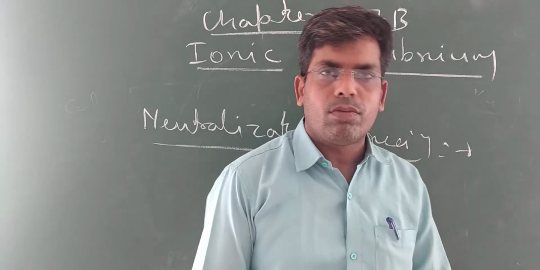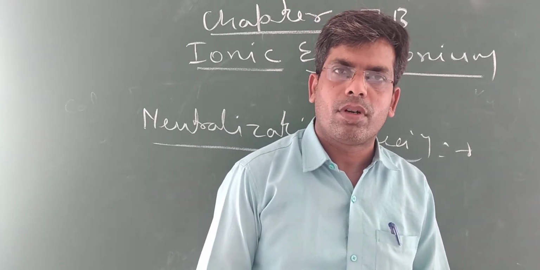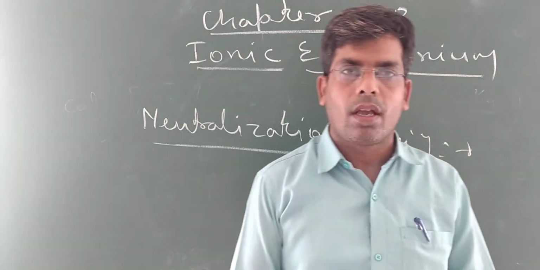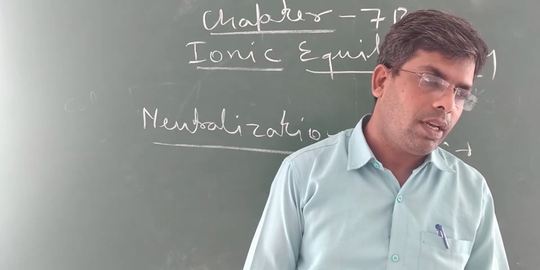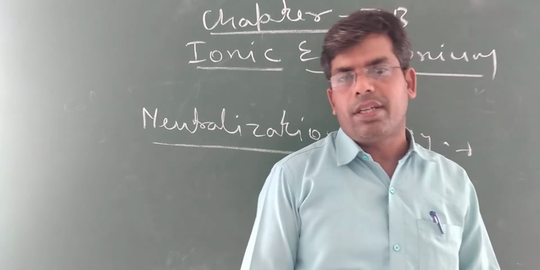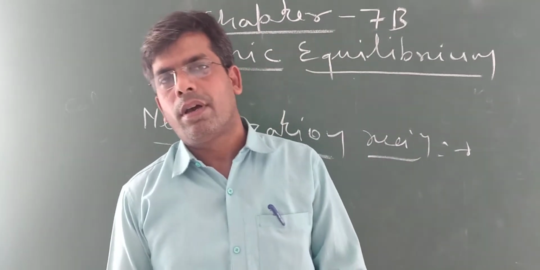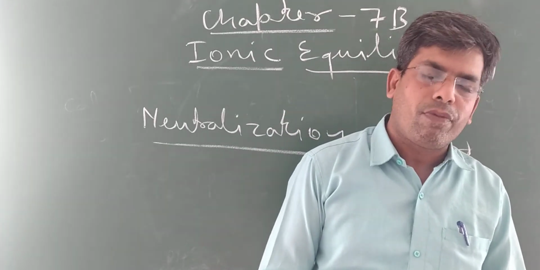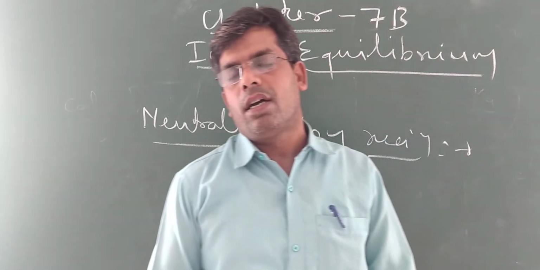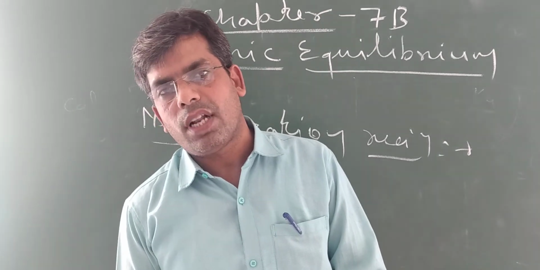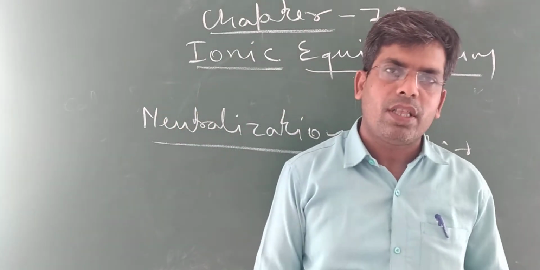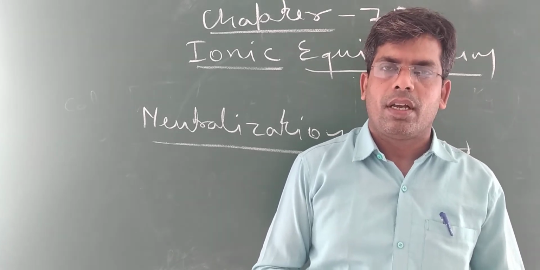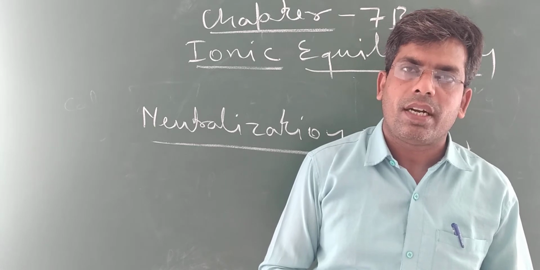But if we explain the neutralization reaction in ionic equilibrium, then we can say that when an acid and a base mix together, H plus of the acid and OH minus, the hydroxyl ion of the base, join together to form a water molecule, and in this way the neutralization reaction takes place.